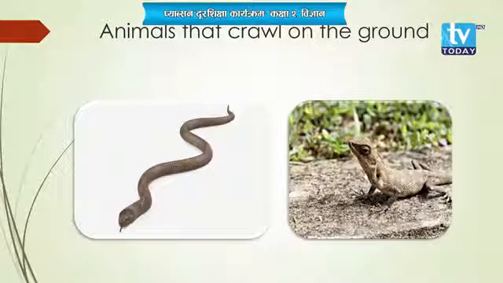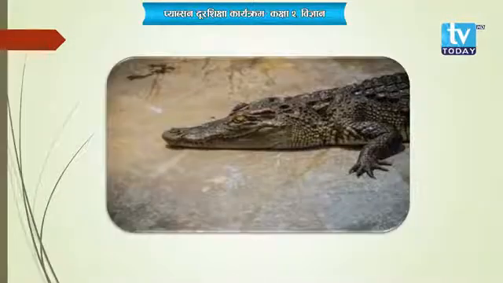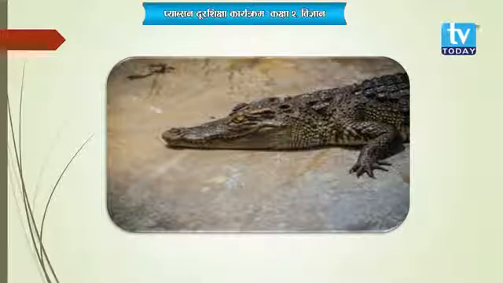But regarding the animals, snake, crocodile, lizards, how do they move? They also crawl on the ground, and that is the way they show their movement. The animals like snakes, crocodiles, lizards, they crawl on the ground. Okay?